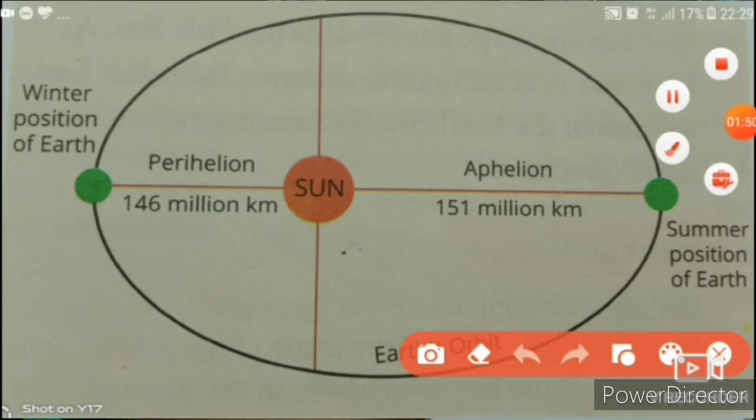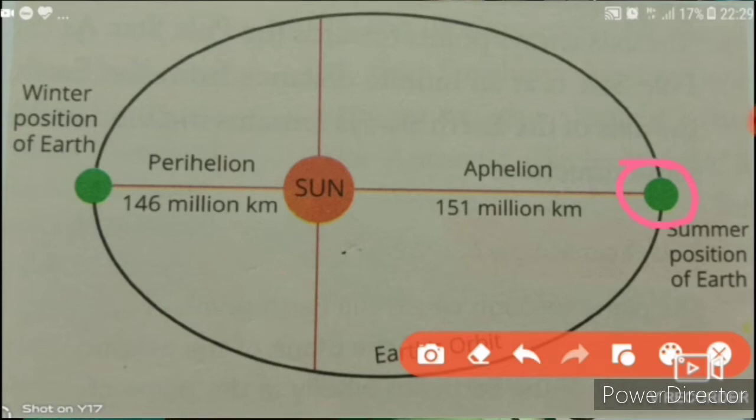Now we come to the farthest position of the earth from the sun. The farthest position of the earth from the sun is known as aphelion.